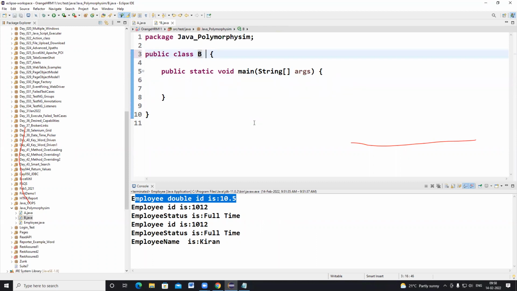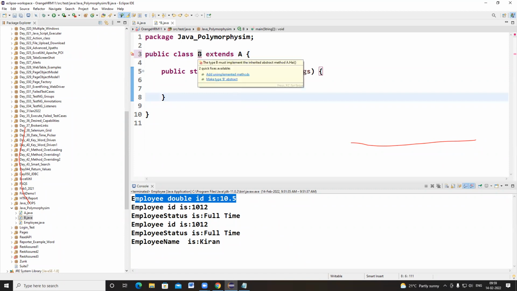To implement those abstract methods in another class, you need to write extends A. Extends means whatever methods class A contains, all those methods should be accessible in class B as well. The B class can access all the methods of A.